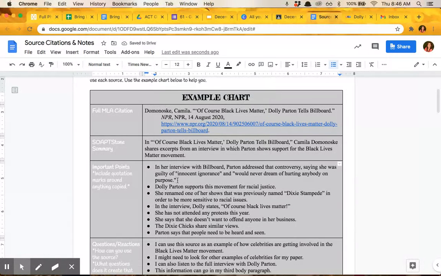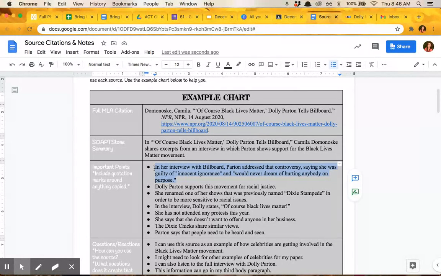So here's the quote. Now, if you leave it just like this and you copy it into your paper, you're going to get a 0 for plagiarism. Let me say that again. If you leave this quote that you copied straight from the article just like this, then you will get a 0 in your paper if you use it.